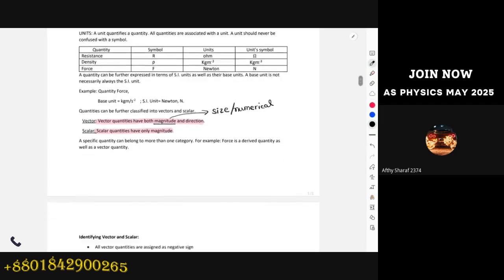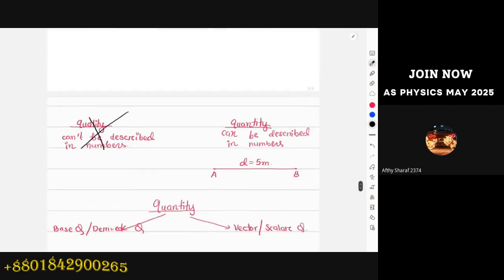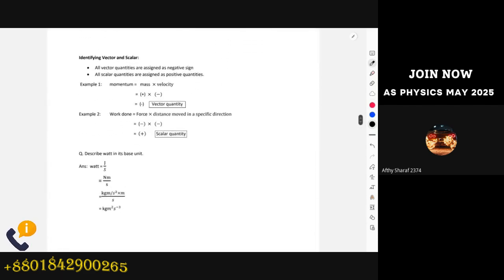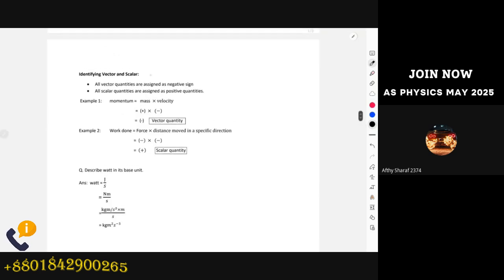In order to differentiate between two quantities, I would always suggest using dot multiplication. This is your dot multiplication. Again, this is not exactly a part of your AS physics, but it is a basic thing I teach to all my students, because it would be very tough for me also to memorize all of the quantities, which one is a vector, which one is scalar. Then I would have to sit with two books, and the entire book would consist only of quantities listed under scalar and vector. That's just very time consuming. So I would suggest using dot multiplication. That's an easier option.